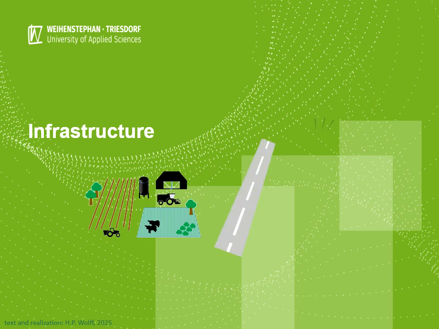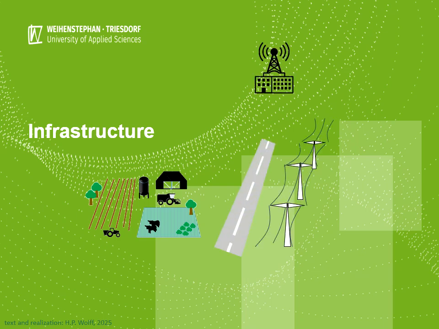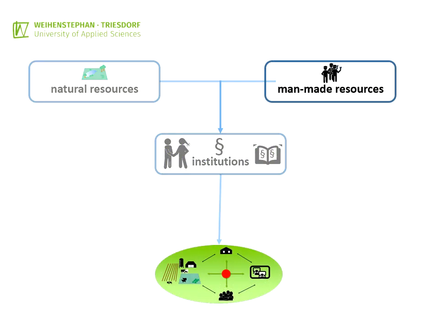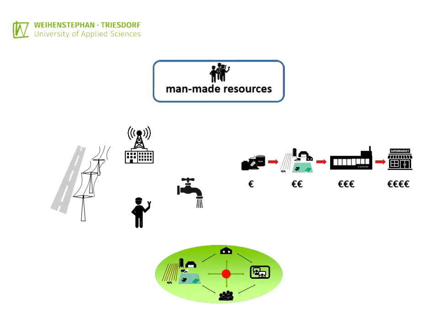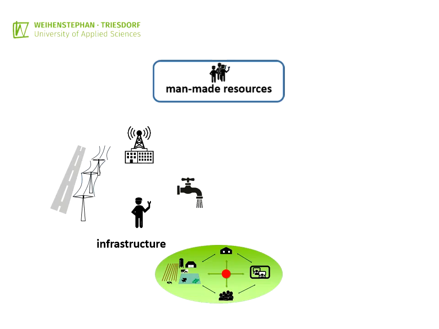Analysis of the physical infrastructure. Man-made resources consist of physical and organizational components. For the purpose of presenting the vertical analysis, the term infrastructure is used here for the physical components that are necessary for providing economic goods and services for farming systems.